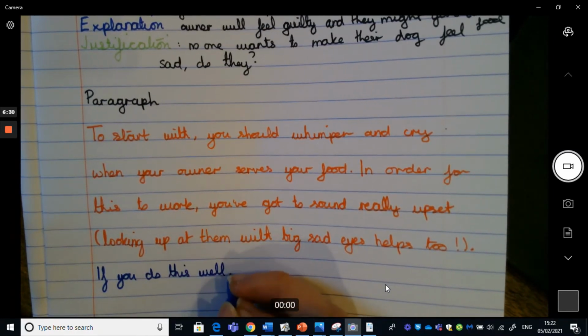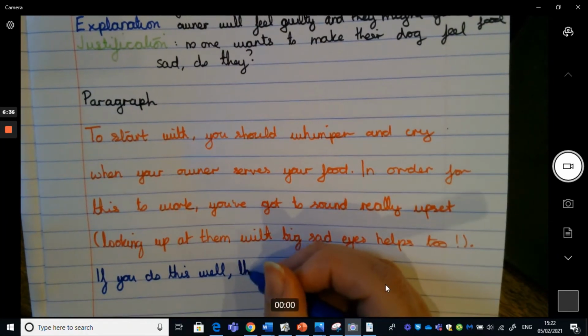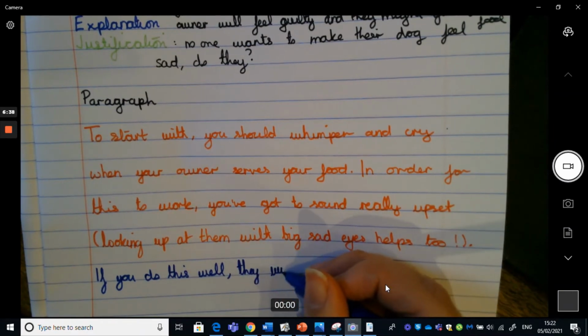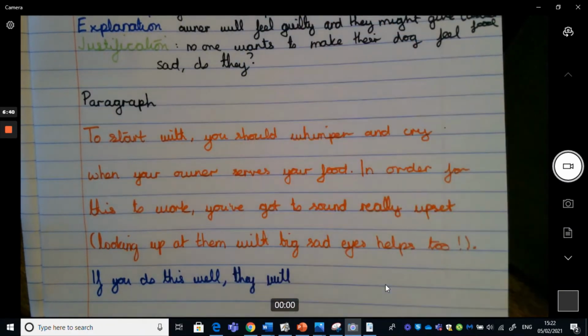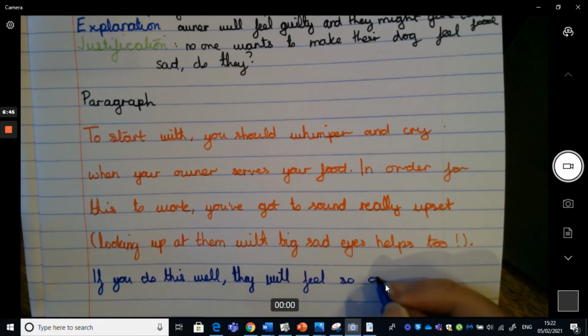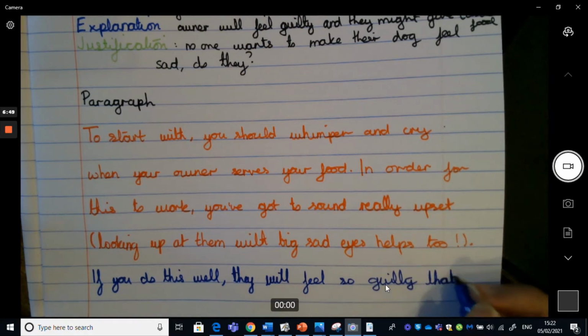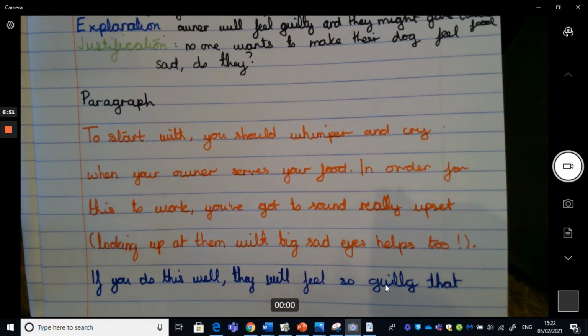If you do this well, comma, don't forget that comma. If you do this well, they, and then just taking from my plan here, I've already got the vocabulary guilty, they will feel so guilty that, and then we want to explain what they're going to do. So I said give a tastier food.